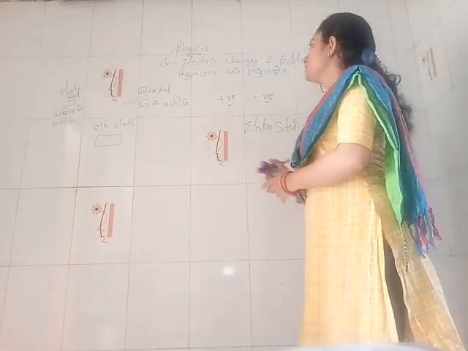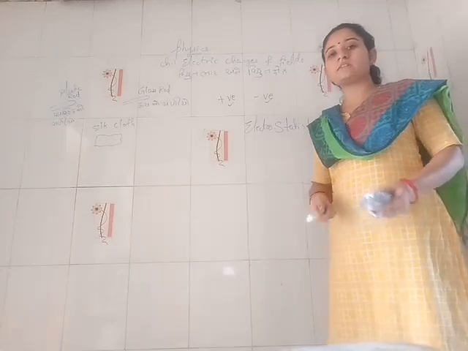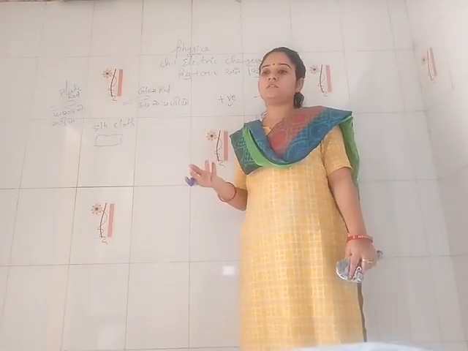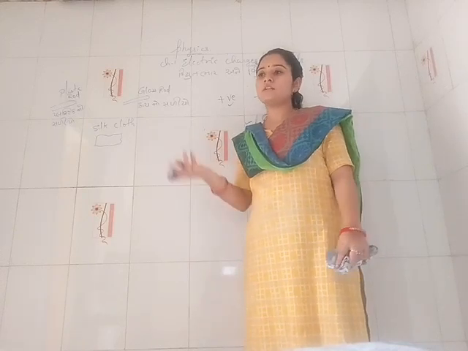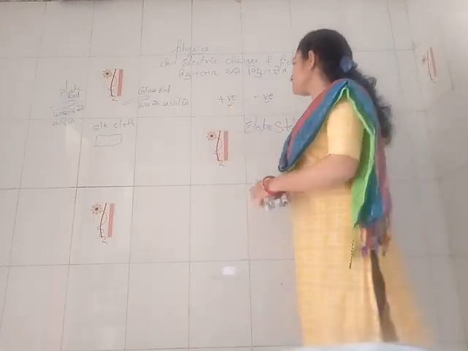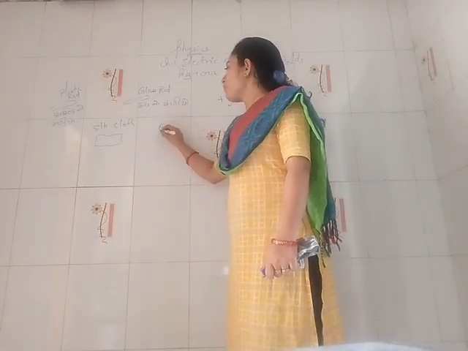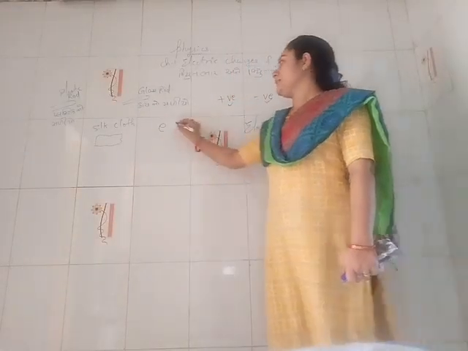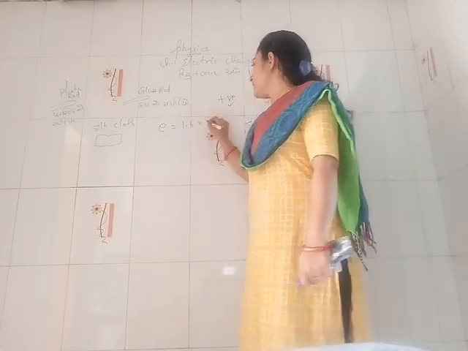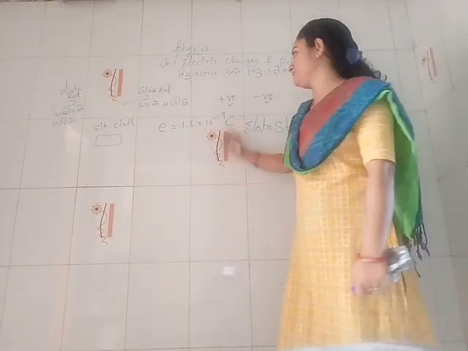So in this chapter we have to study what electric charges are, what their basic properties are, and what the different ways are in which charge can be induced from one object to another object. The charge Q of an electron e is given by the value 1.6 into 10 raised to power minus 19 coulomb. Coulomb is its unit.